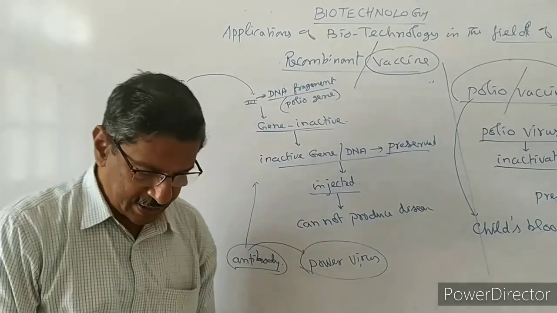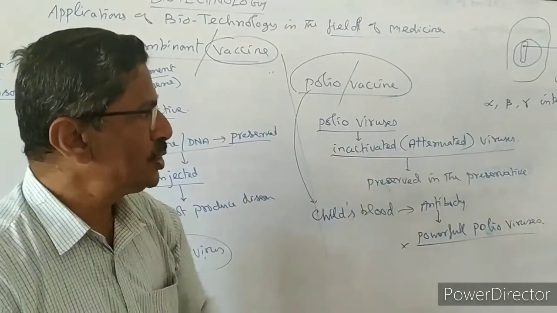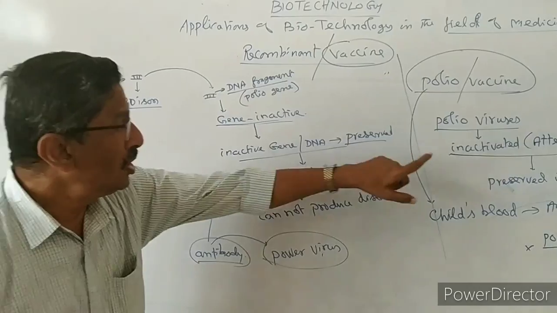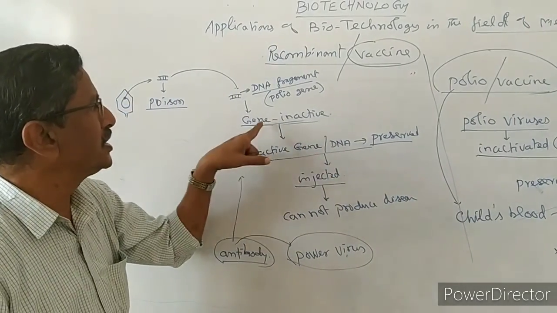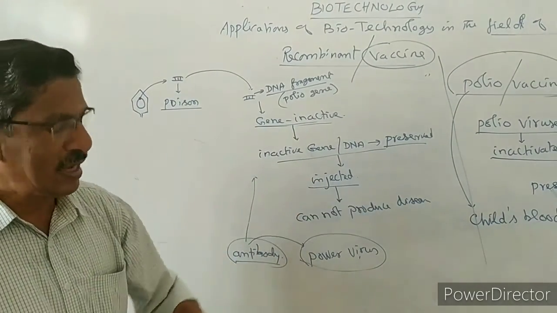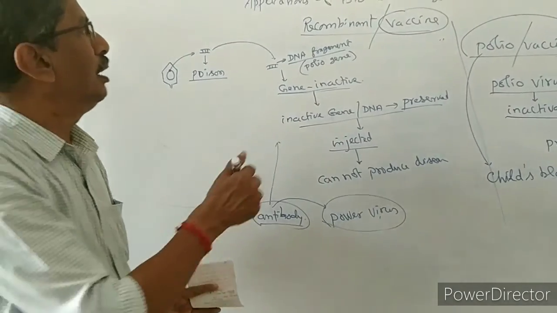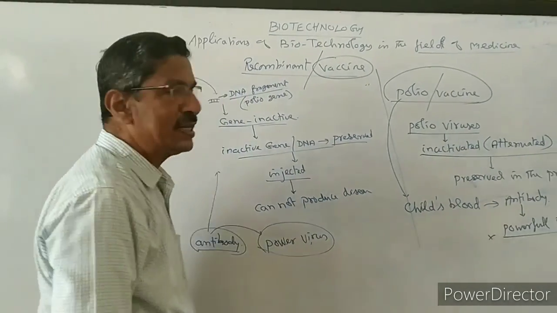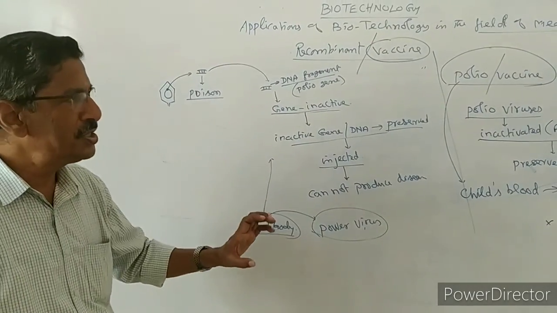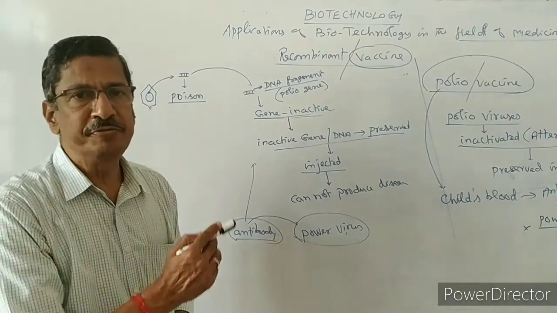So these are the various types of techniques we are using. Attenuated means the microorganism is inactivated, or the DNA of the microorganism is inactivated. That is the DNA vaccine, and that covers everything about the recombinant vaccine. So we have completed the application of biotechnology in the field of medicine. The first field is over.